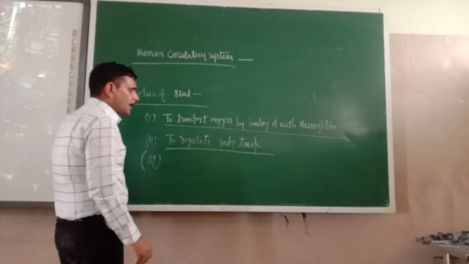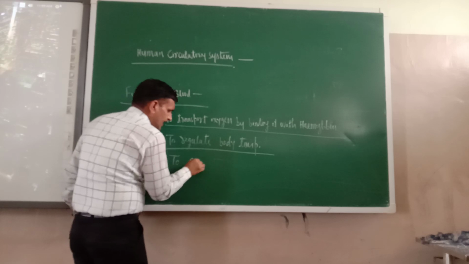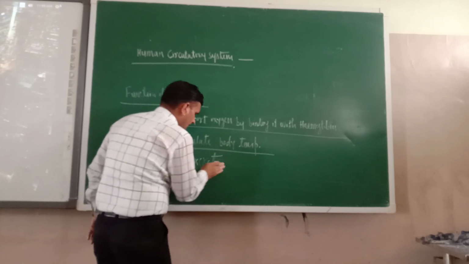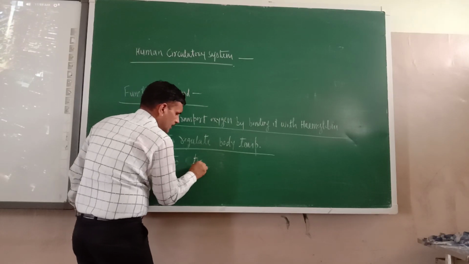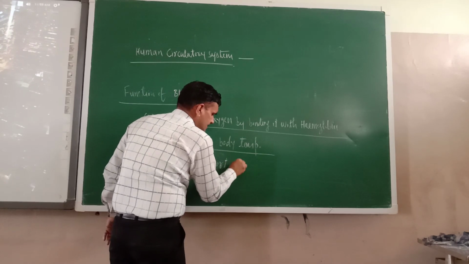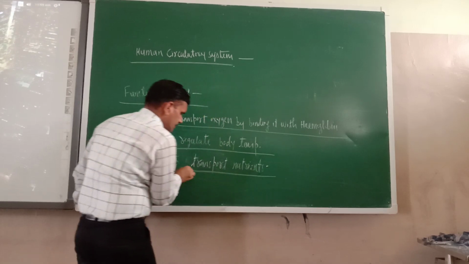What is the third function of blood? The third function of blood is to transport nutrients. Just try to understand.